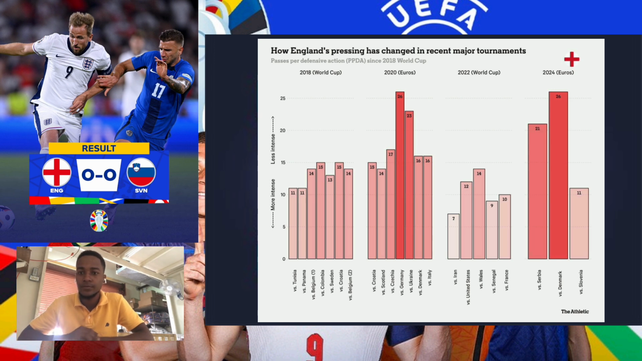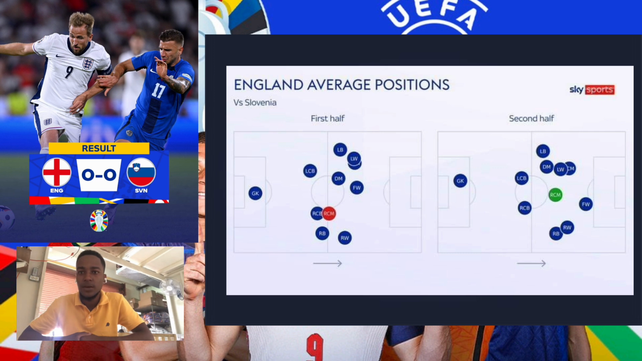In the Slovenia game, England's pressing intensity was similar to peak 2018 World Cup levels, which meant they had their best half balance-wise. They were identifying the right pressing triggers. Therefore the introduction of Mainoo helped the intensity and the general play.